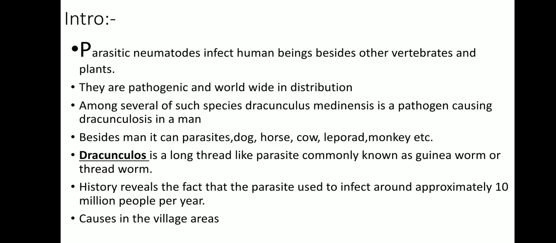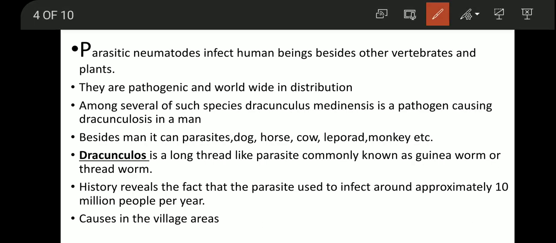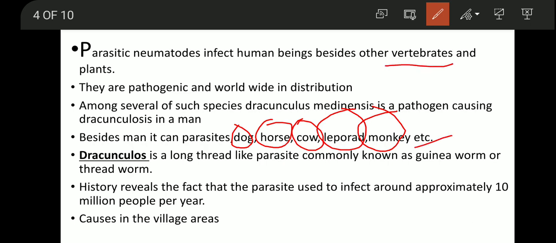Besides man, it can also infect dog, horse, cow, leopard, monkey, etc. These all are vertebrates and mammals. You know the meaning of mammals? They feed their babies with their milk.